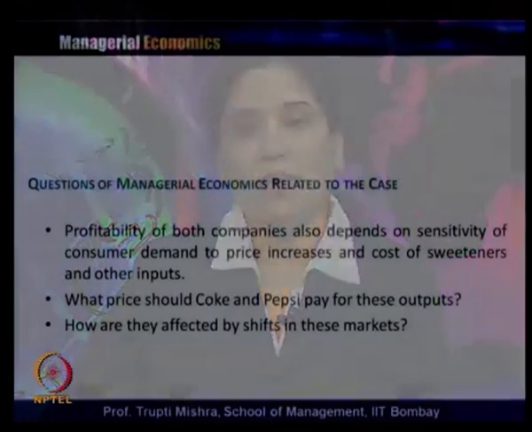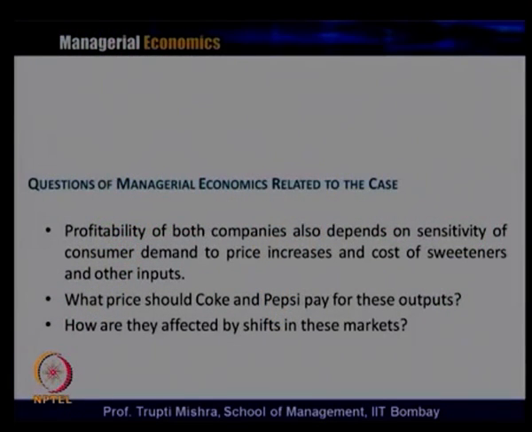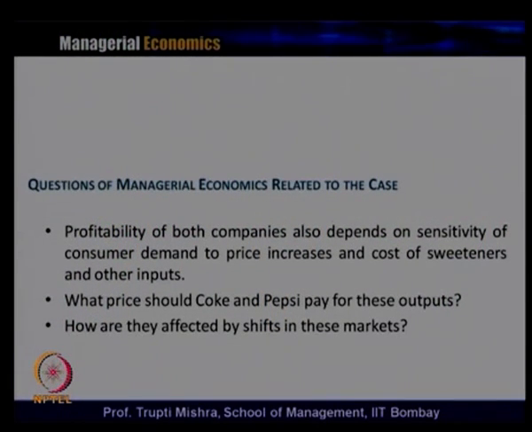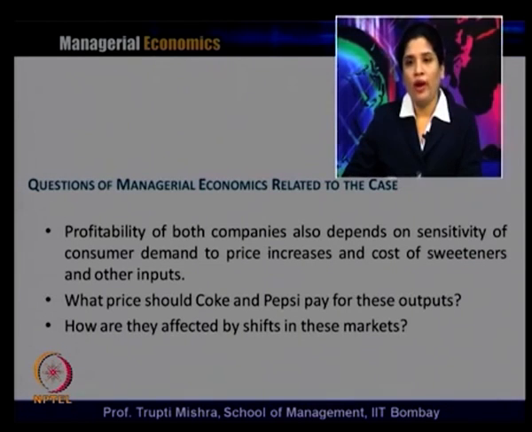Then again, since the profitability of both companies also depends on the sensitivity of consumer demand to price increase and the cost of sweeteners and other inputs, they need to check what the sensitivity is, and the sensitivity can be analyzed through the elasticity of demand.